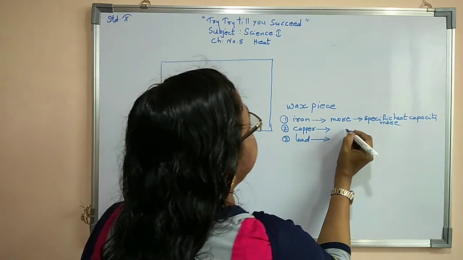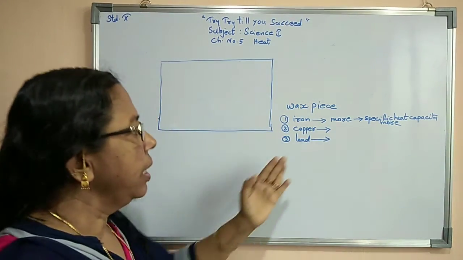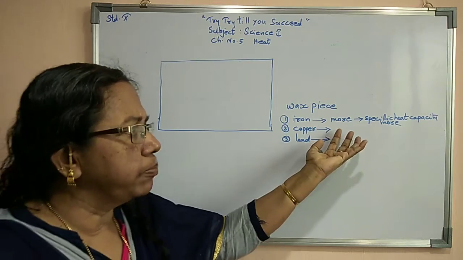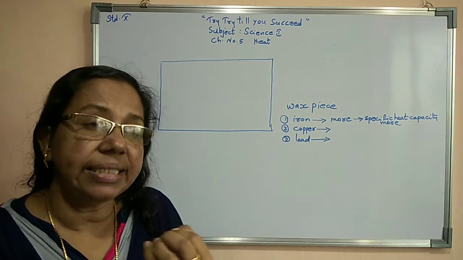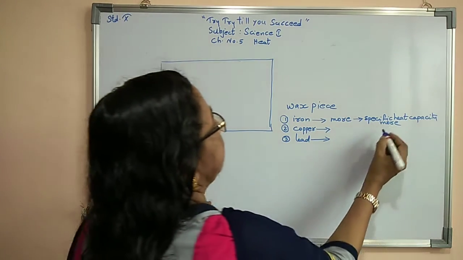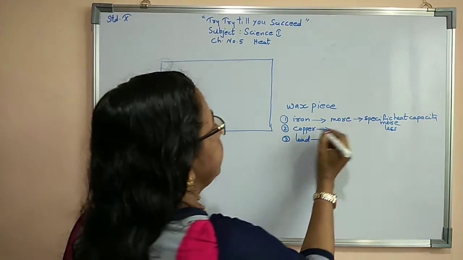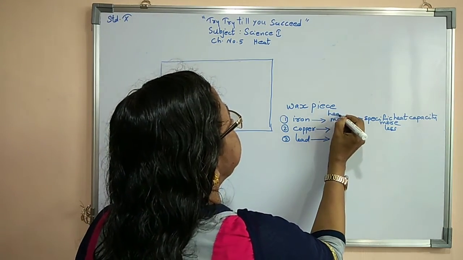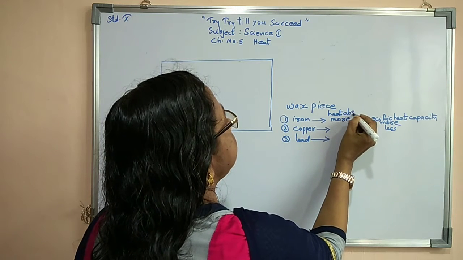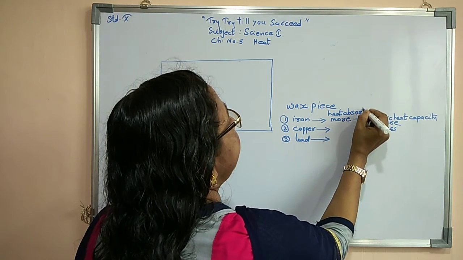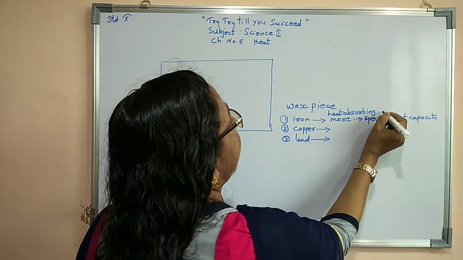Now in case of copper, its heat absorbing power is a little less, so we can say that its specific heat capacity is less. In case of iron, heat absorbing power is more.